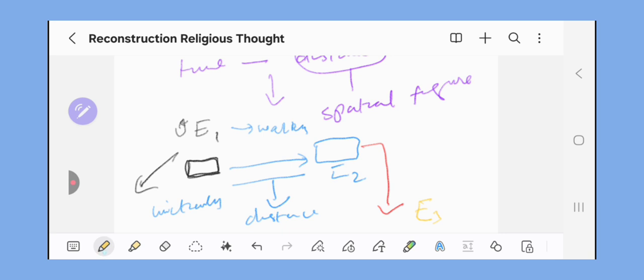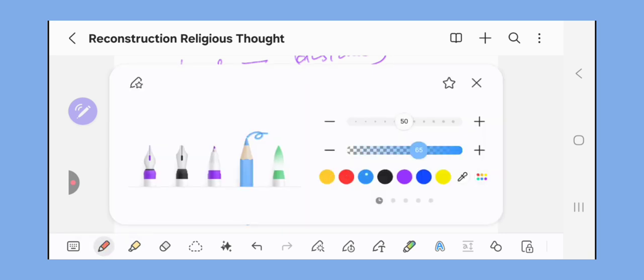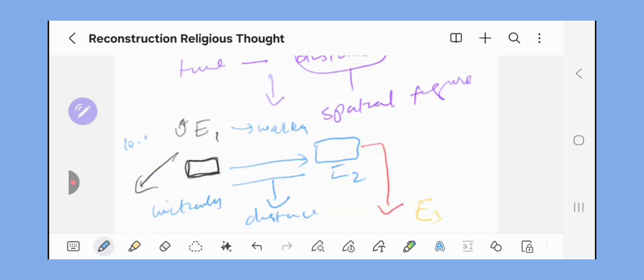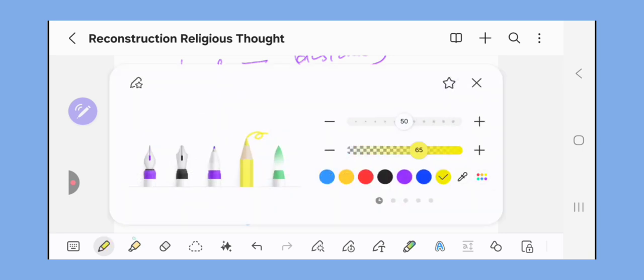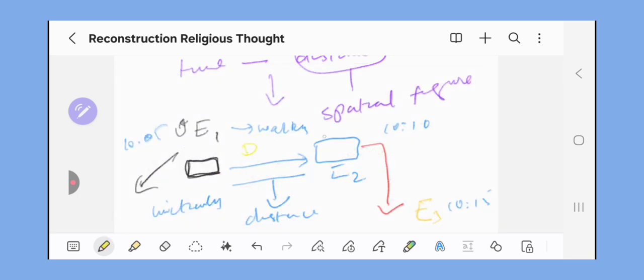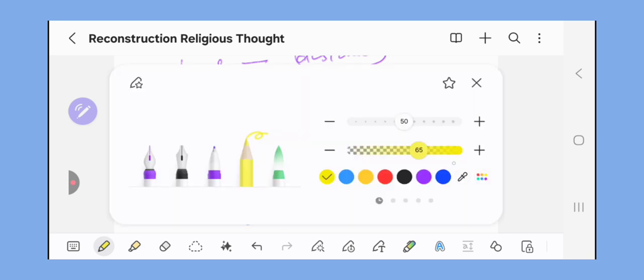Let's say this happened at 10:05, this happened at 10:10, and this happened at 10:15. So there are two types of distance according to this conception: this distance D1 and this distance D2.